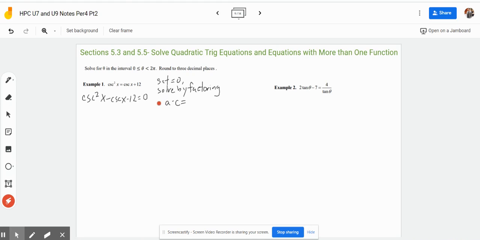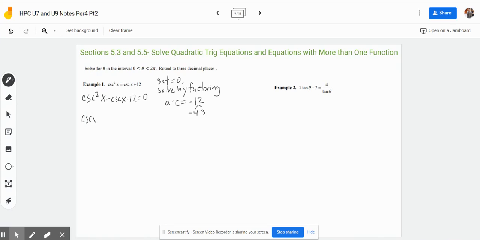So our a times c value is 1 times negative 12. So our factors that we're looking for are factors of negative 12 that add to negative 1. And the factors that work are going to be negative 4 and positive 3. Okay, so because our a value is 1, we can just factor it straight from there.